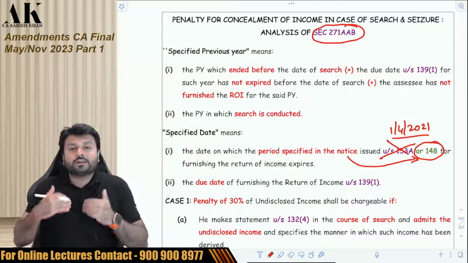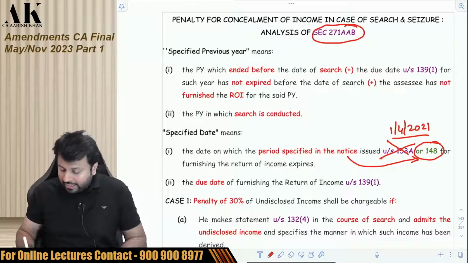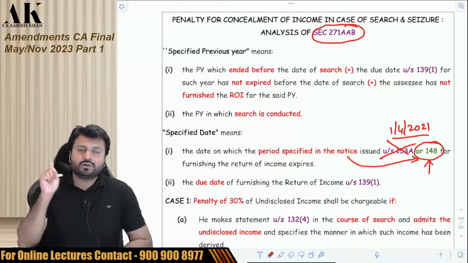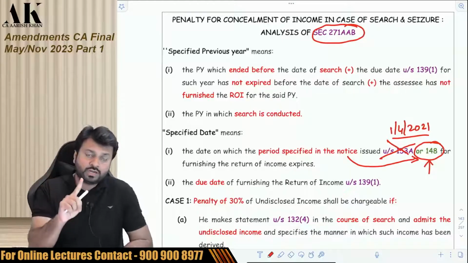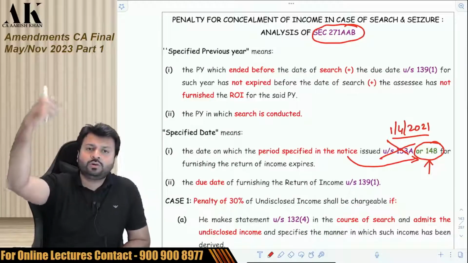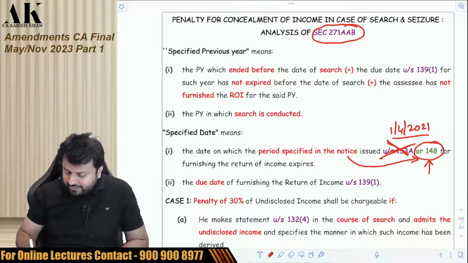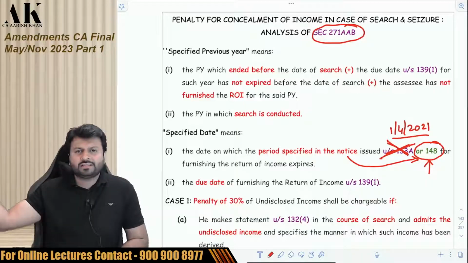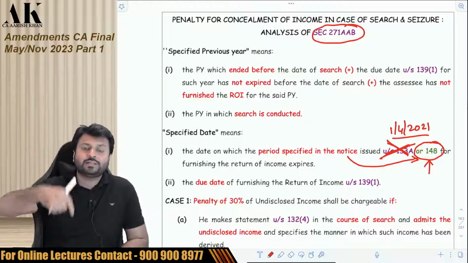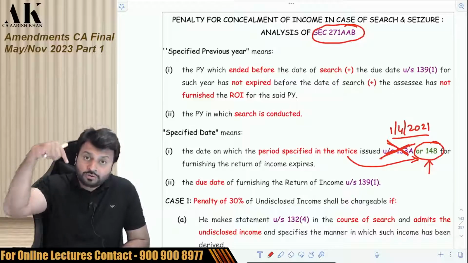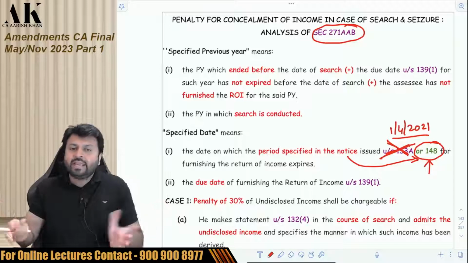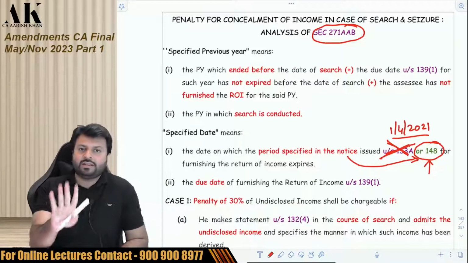Because for search and seizure assessment also, now the notice has to be issued under 148. From 1st April 2021, the notice is issued under 148. Prior to 2021, for search and seizure assessment, notice was issued under 153A. So they have clearly mentioned it. I also mentioned last year that there is a mistake in this particular section. You can check my last year book if you want. The government should mention 148 over here and remove 153A. They have not removed 153A, but they have inserted 148. At least they have made the provision correct now.